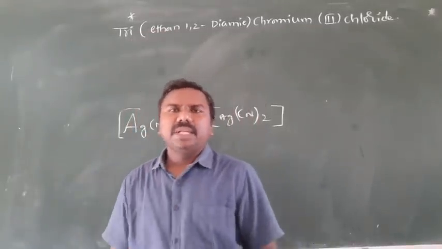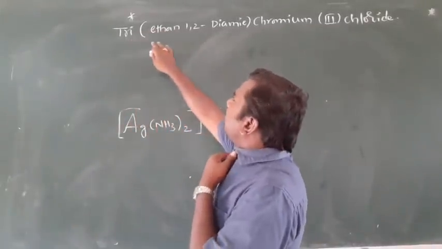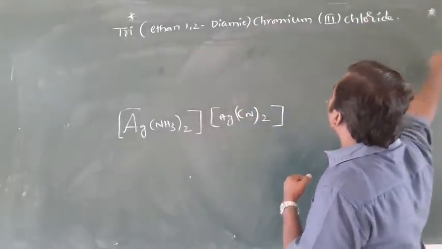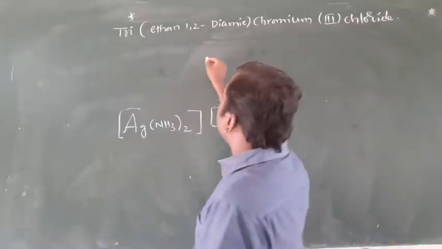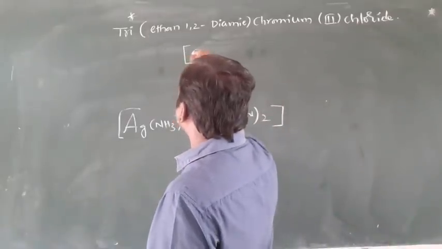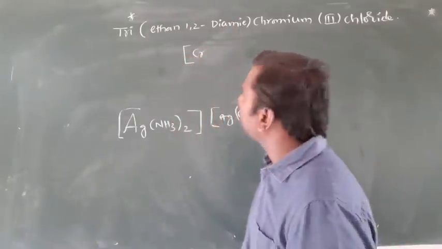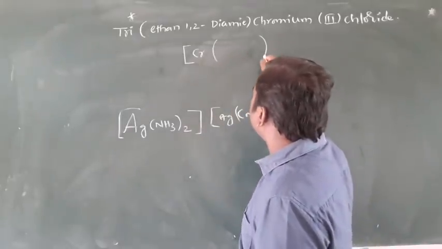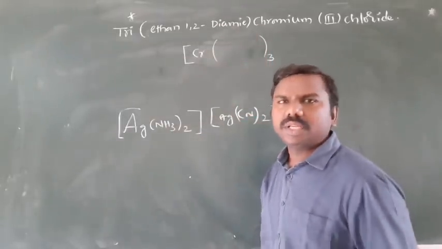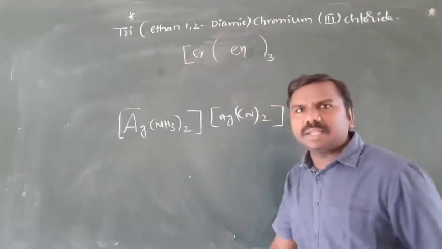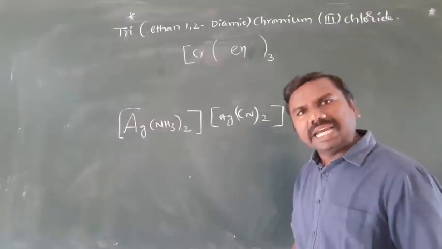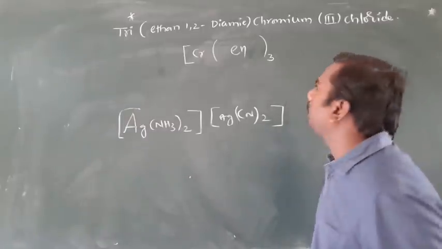So the next example is tris(ethane-1,2-diamine)chromium(III) chloride. Chromium is the central atom, Cr. Tris means 3 times. Ethane-1,2-diamine is simply represented as ethylenediamine, en, you can represent it easily.